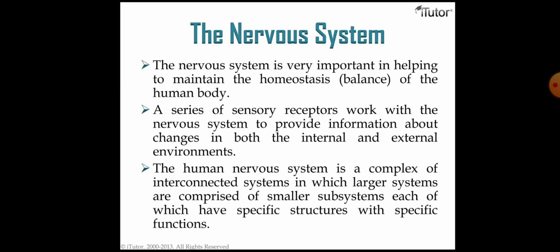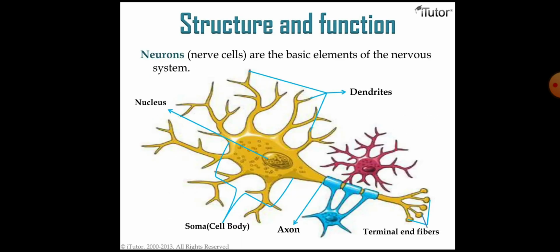It means the human nervous system is very complex, and it is interconnected with all the systems of the body. Each of these specific structures and functions is regulated by the central nervous system. Not only the central nervous system, there is also a peripheral nervous system. Next, we will go for the structures and functions of the nervous system.